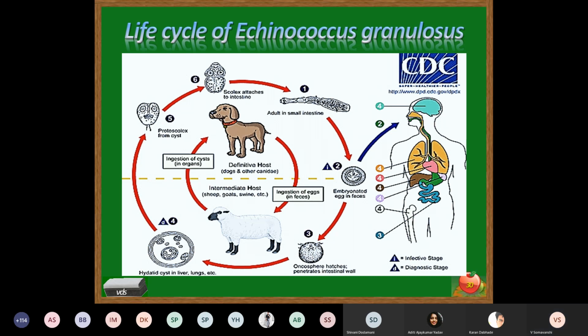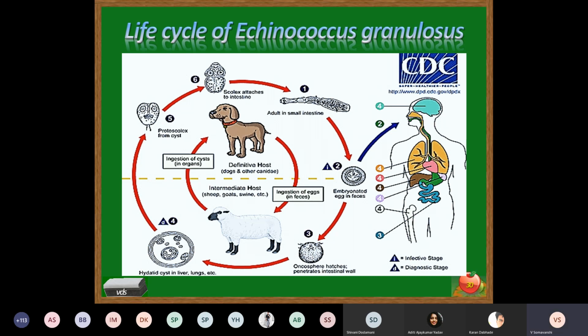in man, where the human being gets infected with the consumption of the egg of Echinococcus. The oncosphere, which is released in the intestine, penetrates the intestinal wall. Through the portal circulation, it is carried to the liver. But here, the liver actually acts as a filter for the oncosphere, and that's why most of the oncospheres settle in the liver.